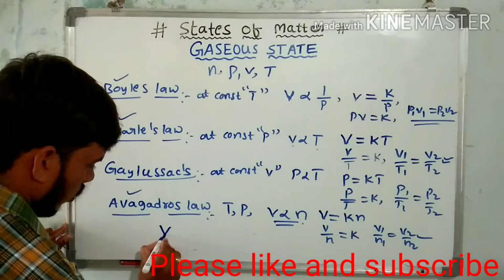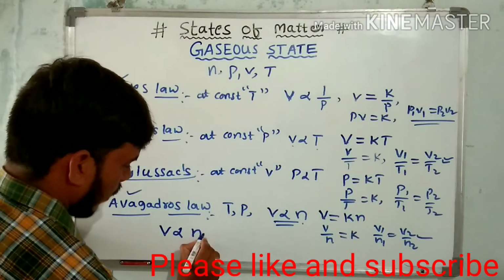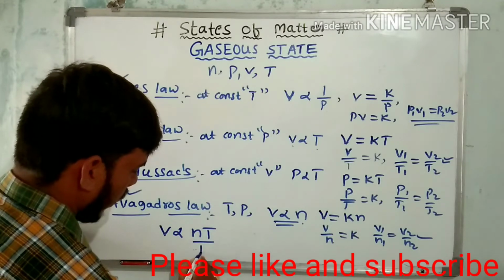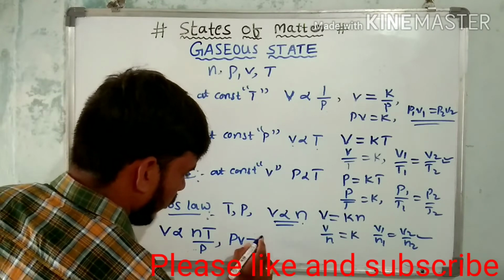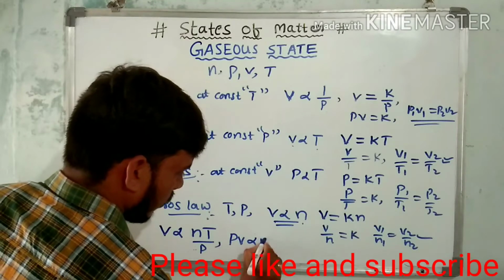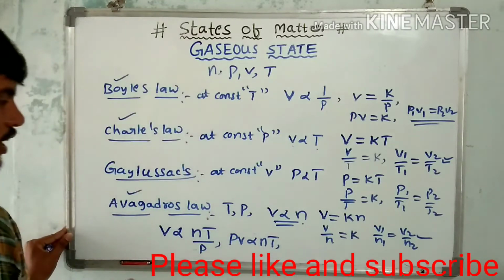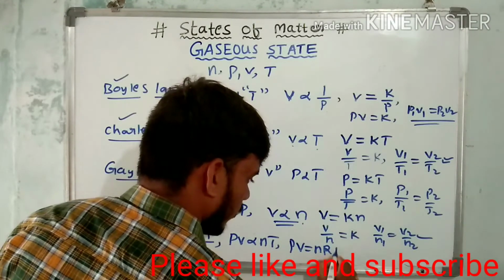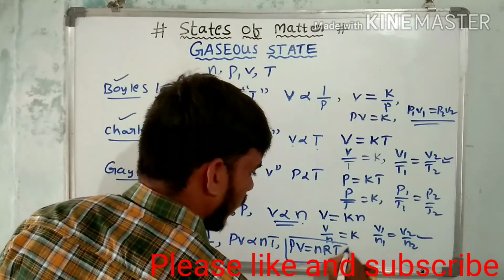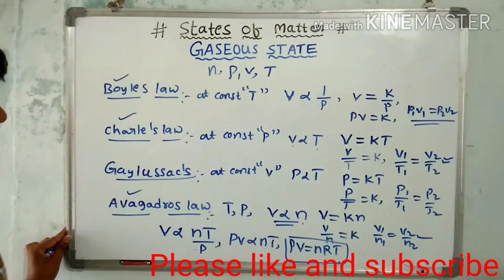Now V is directly proportional to the number of moles into temperature by pressure. It means PV is directly proportional to nT. It means PV is equal to nRT. This PV equal to nRT is called the ideal gas equation.